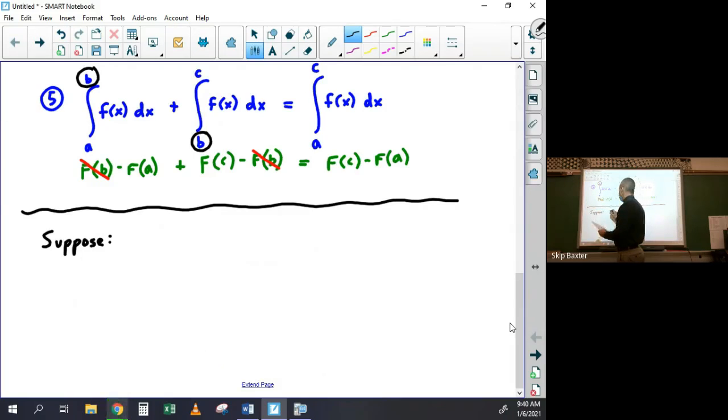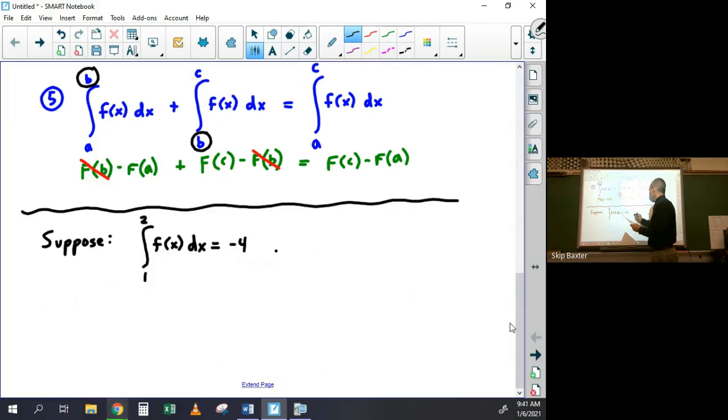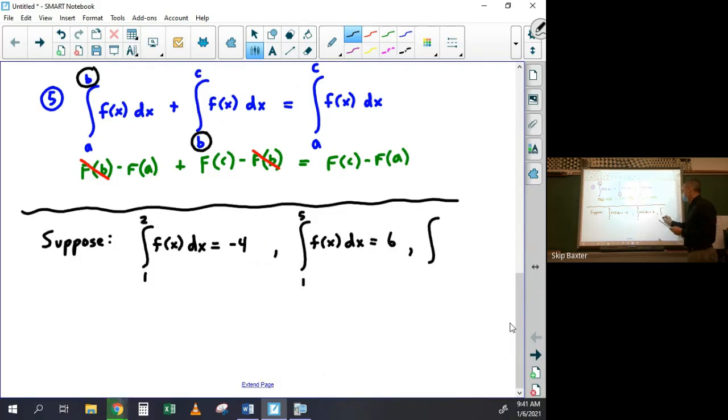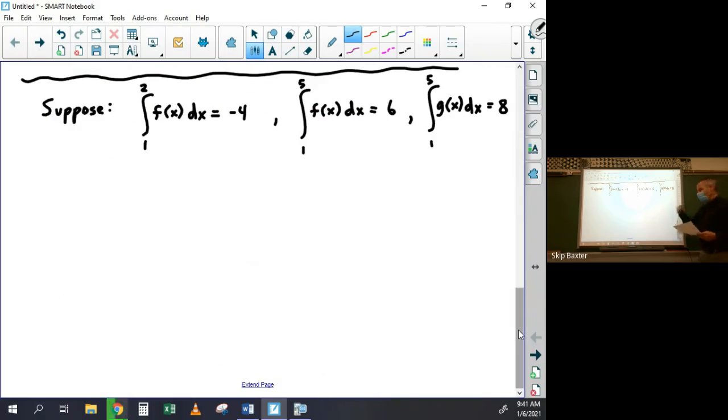Suppose the integral from 1 to 2 of f of x dx equals -4. And suppose the integral from 1 to 5 of f of x dx is 6. And suppose the integral from 1 to 5 of g of x dx is 8. And then they just might ask you questions about this. Assuming these things are true, evaluate the following, right?